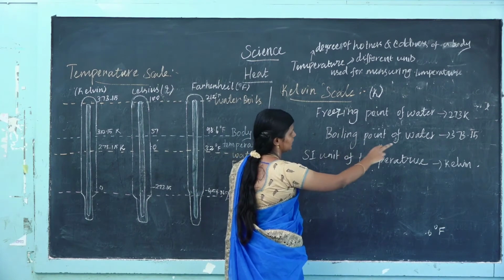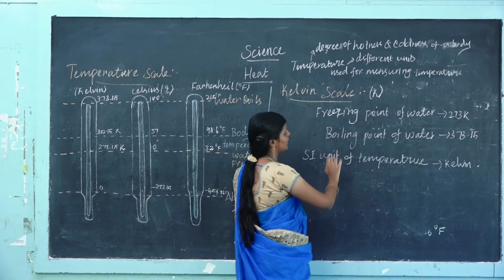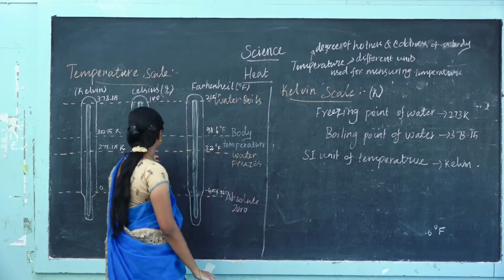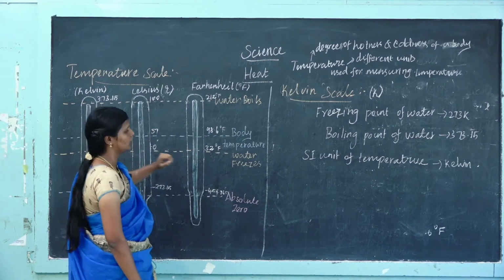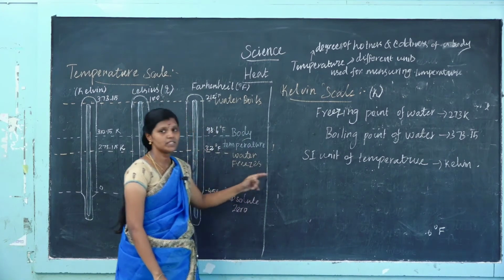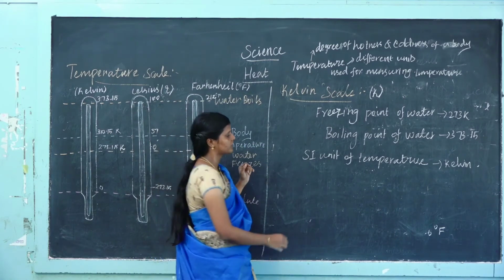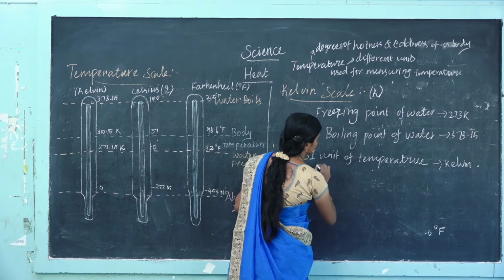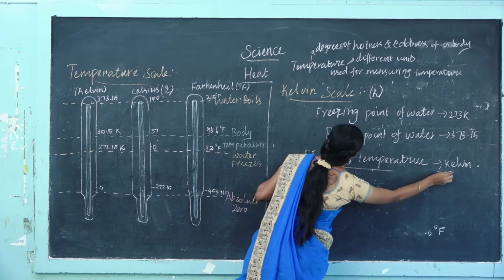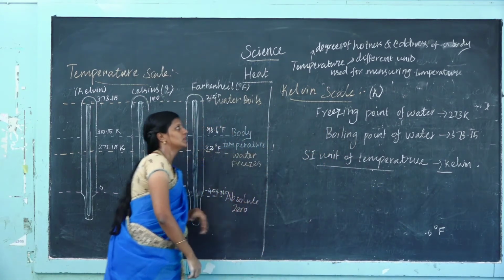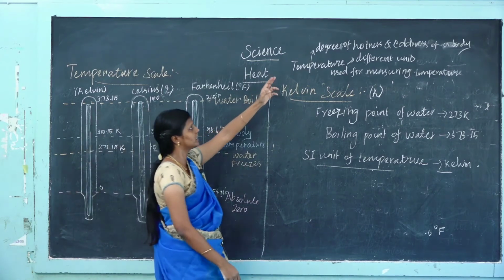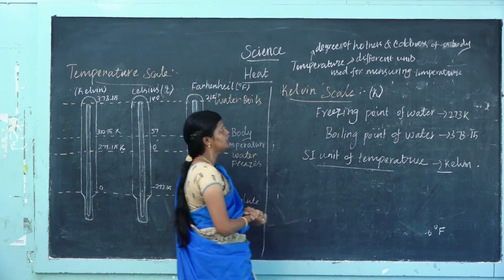The boiling point of water is 373.15 Kelvin. The SI unit of temperature is also Kelvin. What is the SI unit of temperature? It is Kelvin. So temperature is used to measure the degree of hotness and coldness of our body.